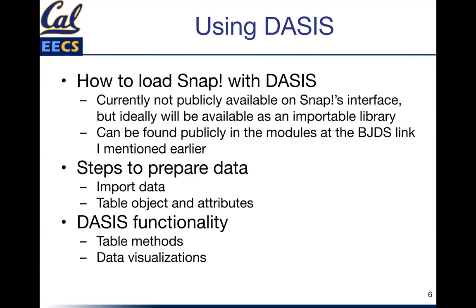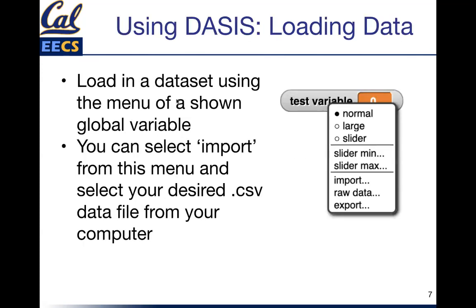As I mentioned, there's going to be data importation via CSVs, and that will allow you to access the table methods and the data visualization methods that you're able to use on tables from there. So you import a data set using this variable that'll appear on the screen. I can show all of this off once we're there. In this menu, you can click import. That allows you to bring in any CSV.